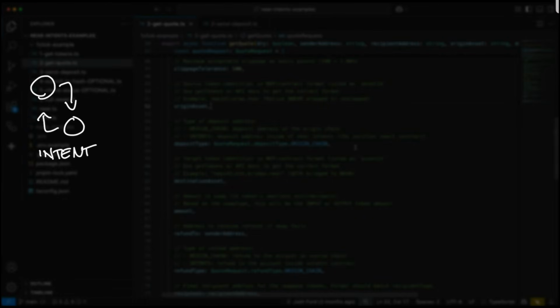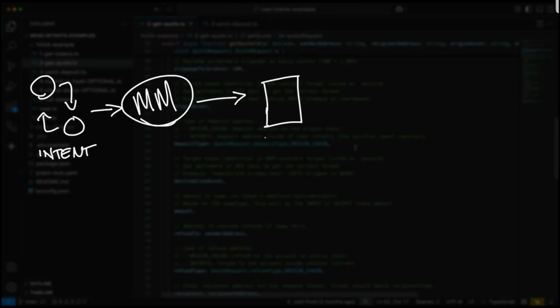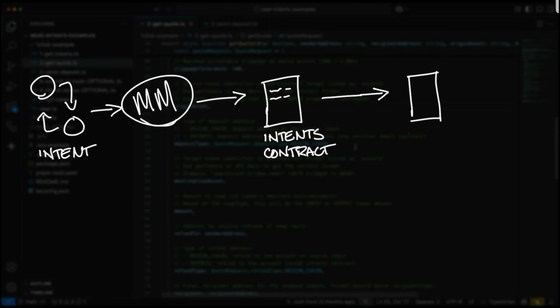To explain what that actually means, let's take a look at what's going on during the intent swap. As you know, we start with our intent and we send that over to our market makers to get a quote. When we agree on the terms, we send that over to the intent smart contract where it gets recorded. Then to fully complete the transaction, there needs to be a settlement on the destination chain by performing a transaction on that destination contract, if the swap is non-Near native.